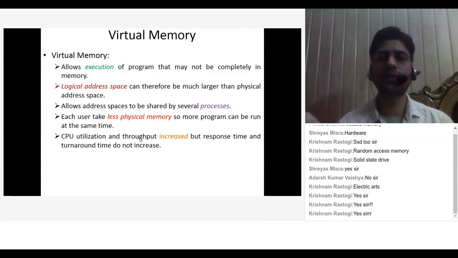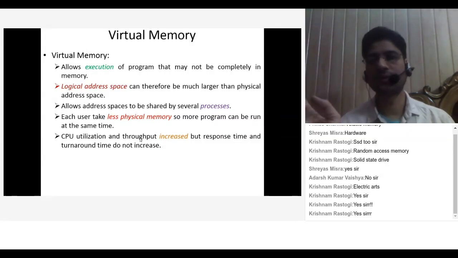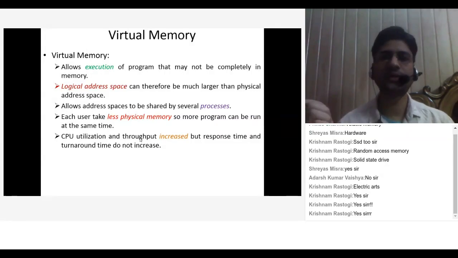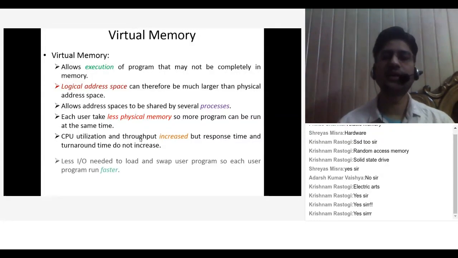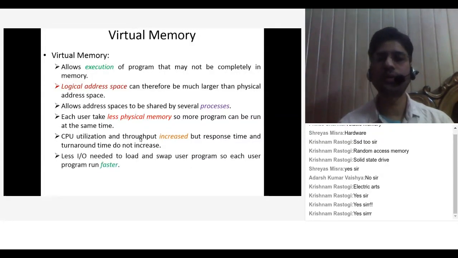But the thing is, your response time and turnaround time do not increase. So what is the advantage of using virtual memory? CPU utilization and throughput will be increased, and the rest of the things like response time and turnaround time will not increase. Less input output is needed to load and swap user programs, so each user program runs faster.